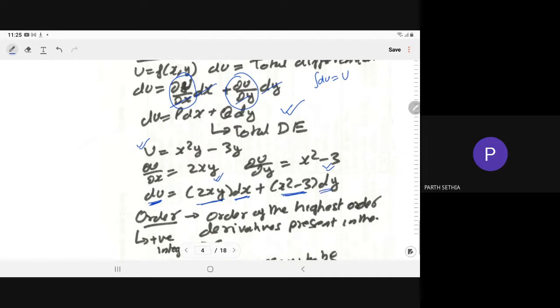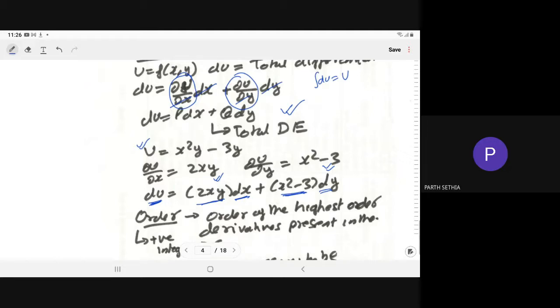So this is the classification of the differential equation: ordinary differential equation, partial differential equation, and the total differential equation. Any doubt up to here? We are just brushing up whatever knowledge you have from the 12th class.